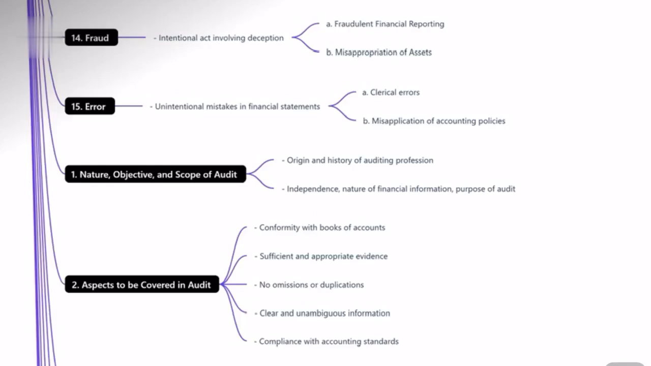Coming to fraudulent financial reporting, you make a provision which is not as per Ind AS 37 or AS 29. Such a provision is not complying with the applicable financial reporting framework. So that is a type of fraudulent financial reporting. The second way of fraud is misappropriation of assets. The best example is cash embezzlement.